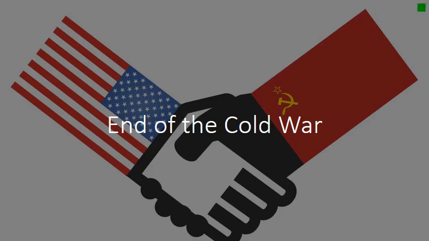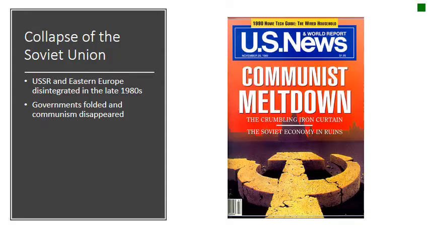Hey everyone, so for today's lecture we're going to be looking at the end of the Cold War. This is how the Cold War ended in the 1980s with the collapse of the Soviet Union and how the United States was ultimately victorious in this conflict. So the Cold War ended when the Soviet Union collapsed. So the communist dictatorship that had been established after the Russian Revolution ultimately fell apart when the USSR and Eastern Europe disintegrated in the late 1980s.